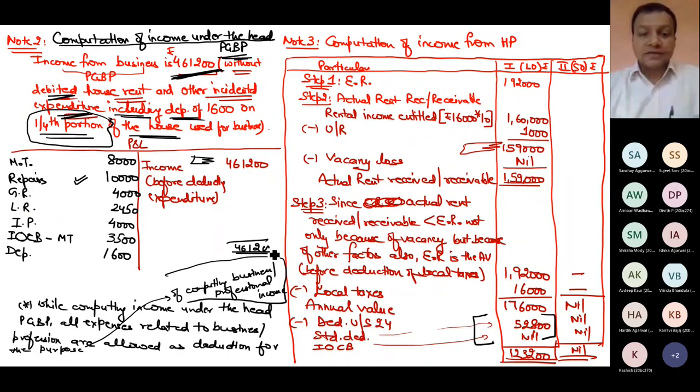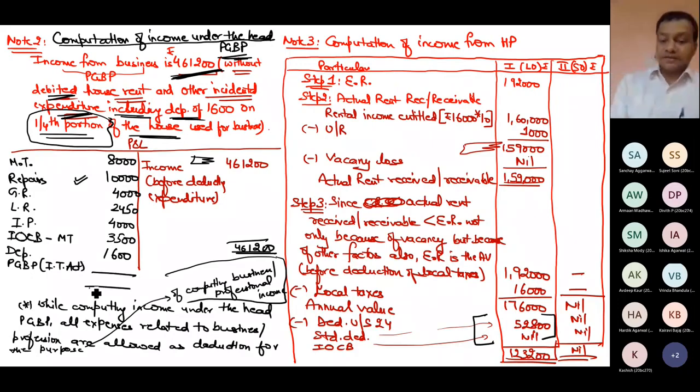Now technically, this is my PGBP income for the purpose of the Income Tax Act. The balance, that's it. This is what my question was. 8,000 plus 10,000 plus 4,000 plus 2,450 plus 4,000 plus 3,500 plus 1,600, 33,550 is the expense, minus 461,200.